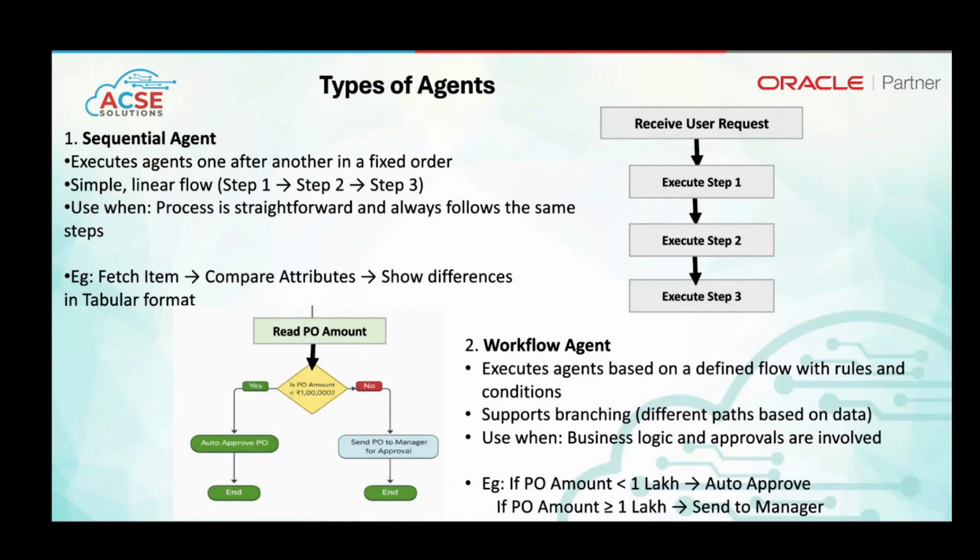Then second is the workflow agent. A workflow agent works on a specific condition. Let's say in procurement, if the purchase order amount is less than 1 lakh, it would automatically approve that PO. It would go into the Fusion application and approve the PO. And if the PO amount is greater than 1 lakh, then based on the condition, it would send it to the manager for approval. So this is a workflow agent.